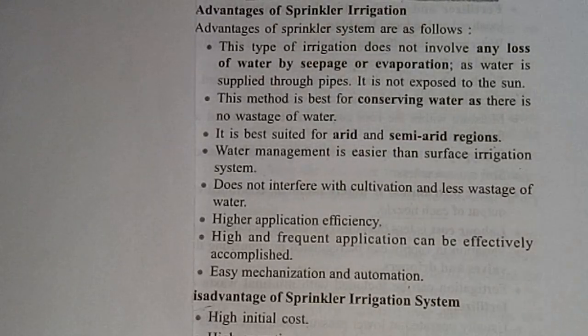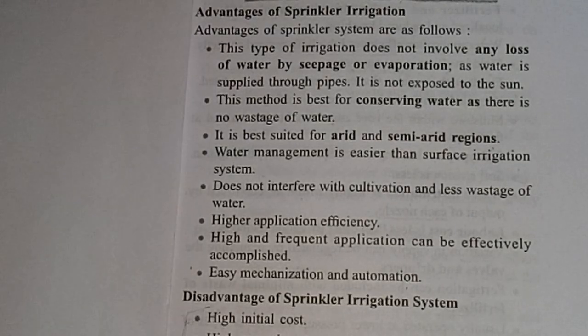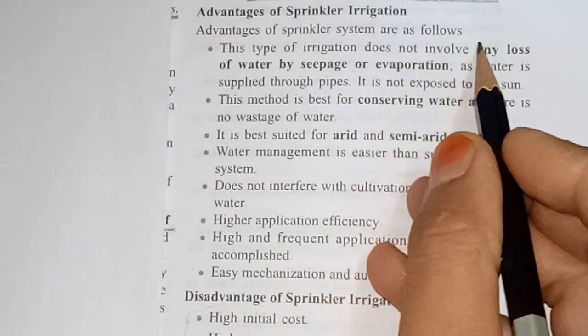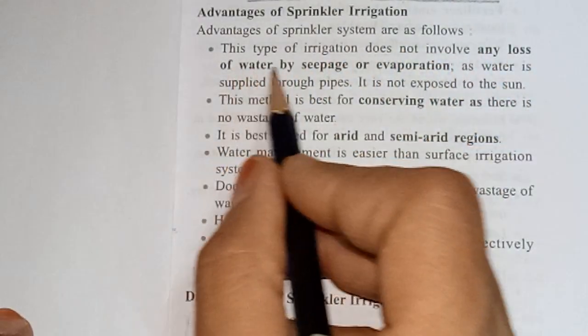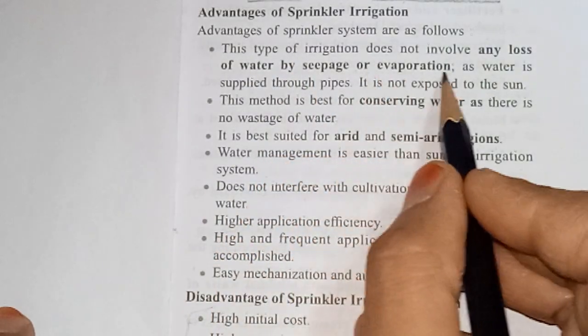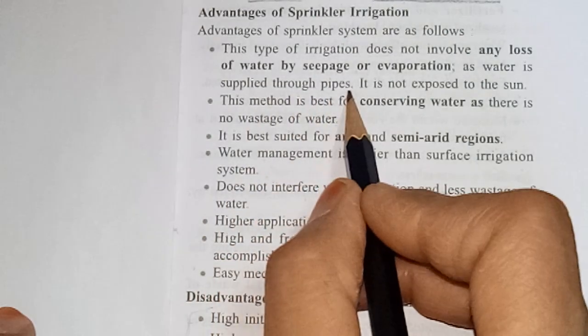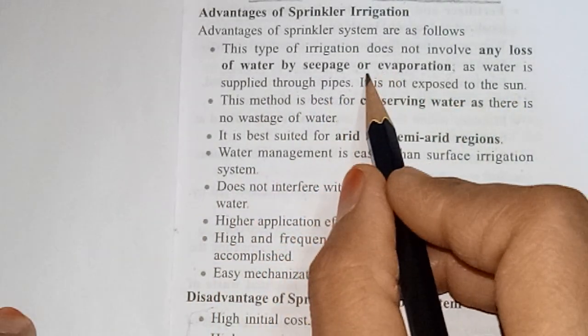Now we will discuss about advantages of sprinkler irrigation. Look at it in your book. Advantages of sprinkler systems are as follows. This type of irrigation does not involve any loss of water by seepage or evaporation. As water is supplied through pipes, it is not exposed to sun. So evaporation is very less.